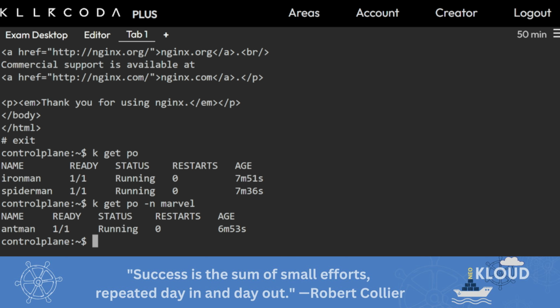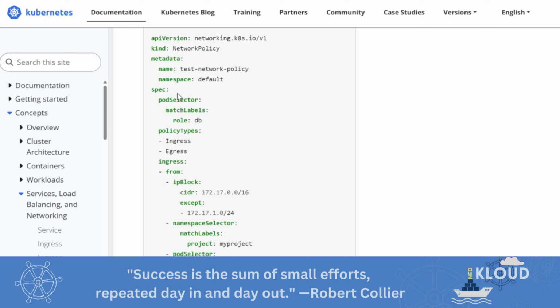And now this is the spec. Every YAML file has this. There is podSelector: which pods the policy is applied to. If you want to apply it to every pod, then you leave it as empty curly brackets. And matchLabels means you can match labels. You can define labels so that only pods which have this label, role equal to db or something like that, are selected. If more labels are defined, then you can have more labels.